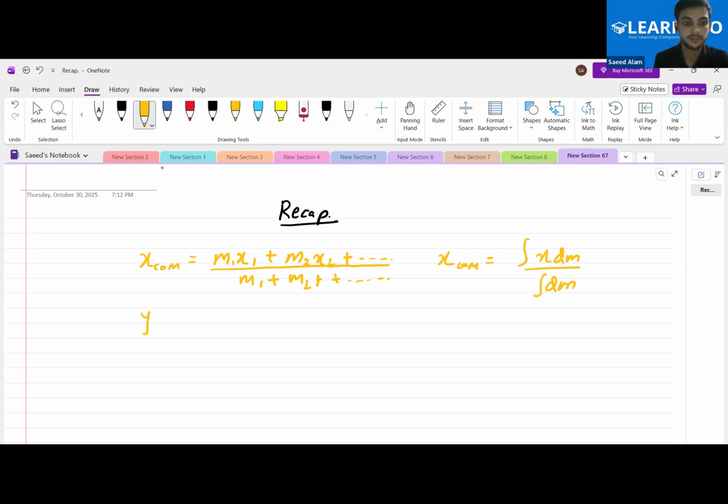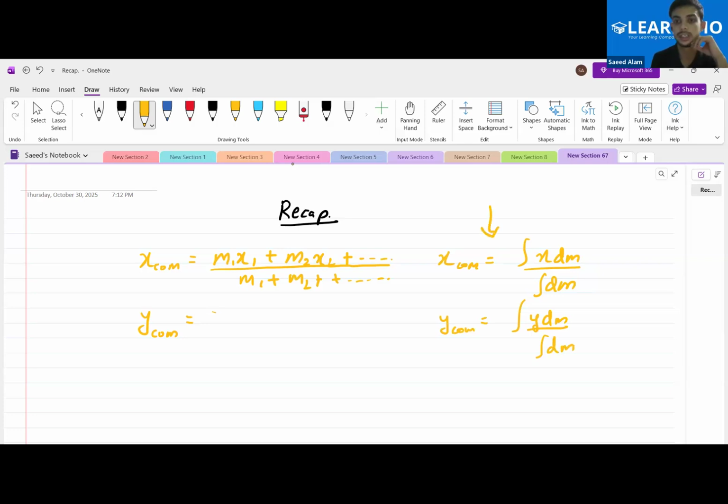Okay, if we need to find out the y coordinate of the center of mass, what will be the formula for that? Integral of y dm by integral of dm.